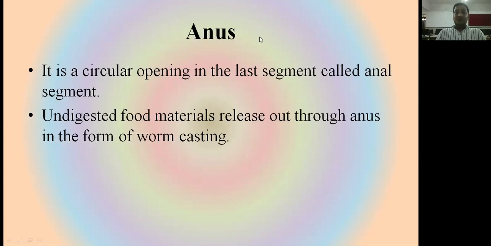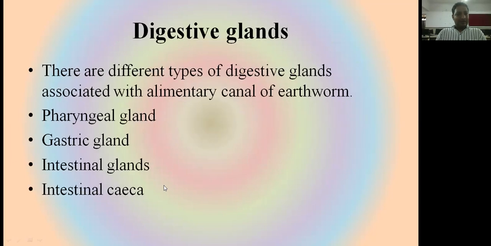Now the last organ of the alimentary canal is the anus. It is a simple circular opening in the last segment, called the anal segment. The undigested food particles are released out through the anus in the form of worm casting.